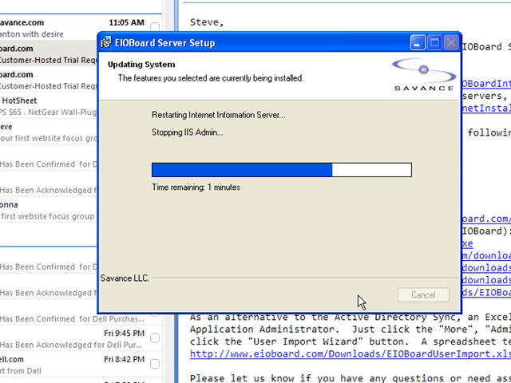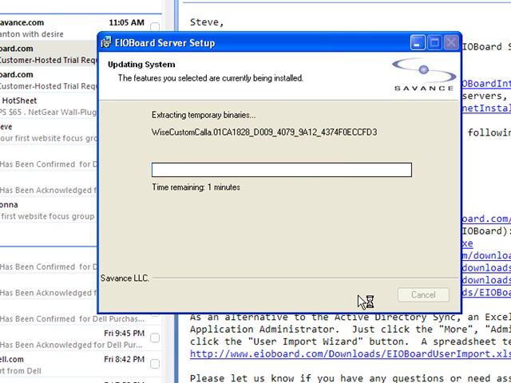We restart IIS, which obviously you want to be careful that you're not on a production server during production hours doing this, because we do stop IIS and start IIS throughout this process. Now it validates the install.